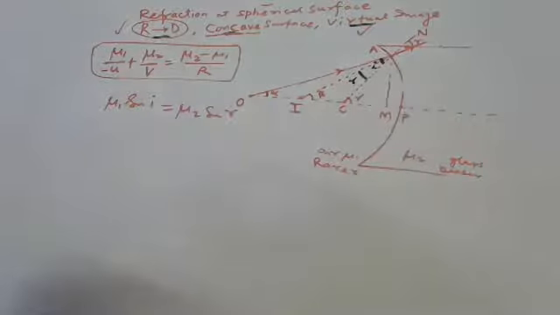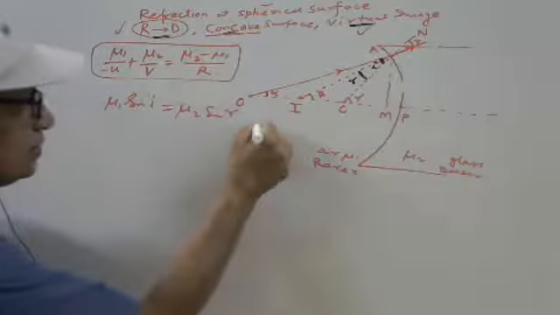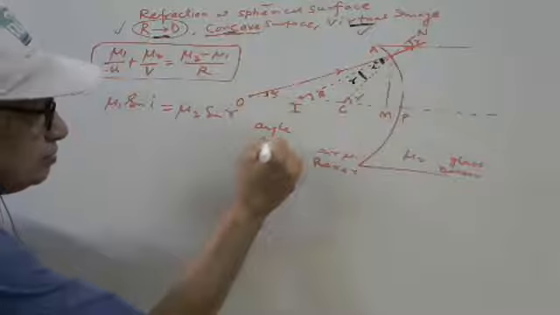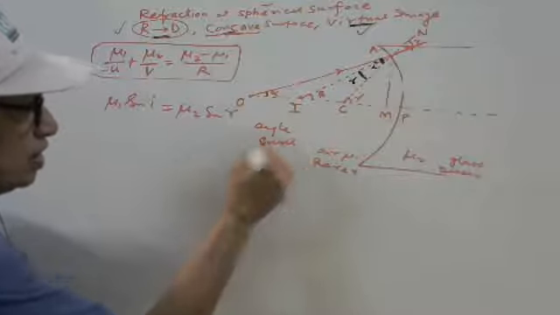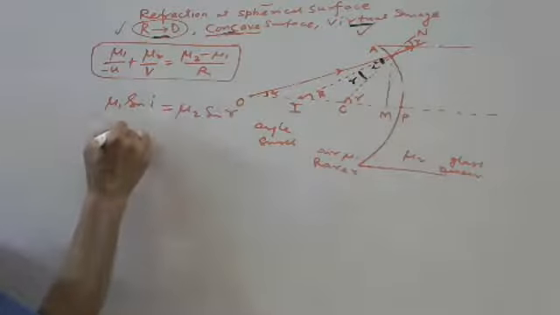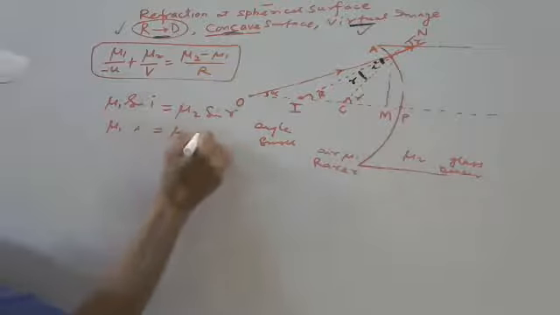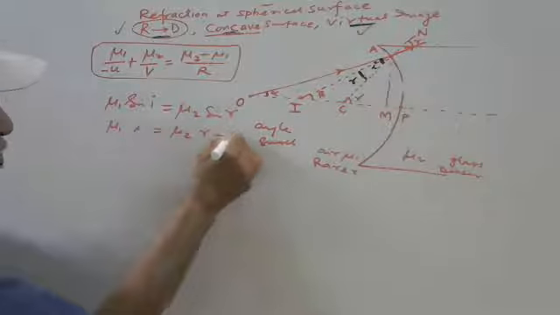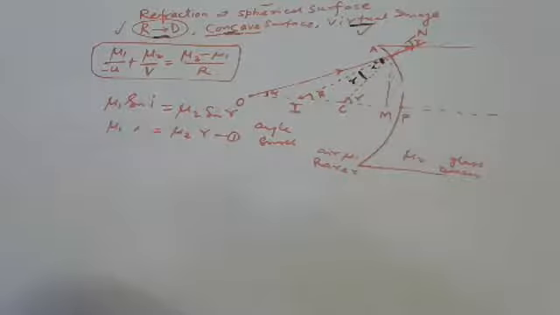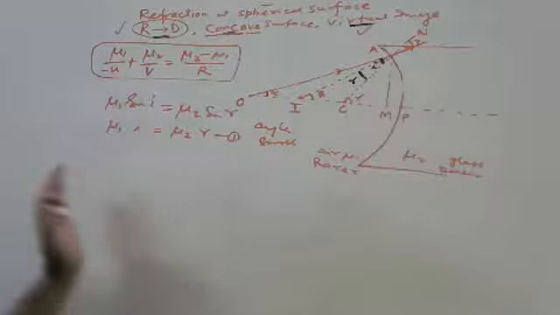Vertical opposite angles are same. As the angles are small, everything we can write here. Sin I is what? I. Sin R is R. Now putting the value of I and R, following the same pattern.